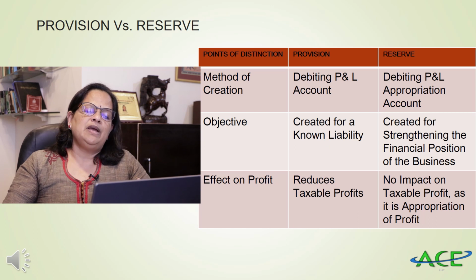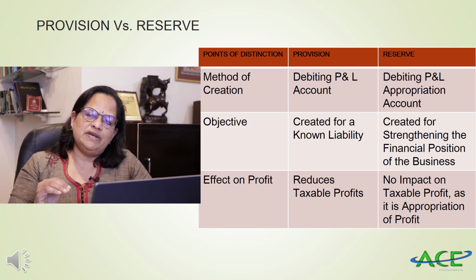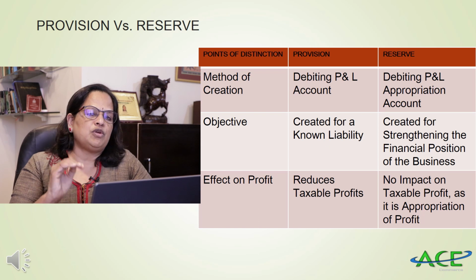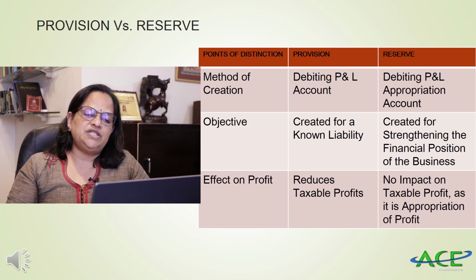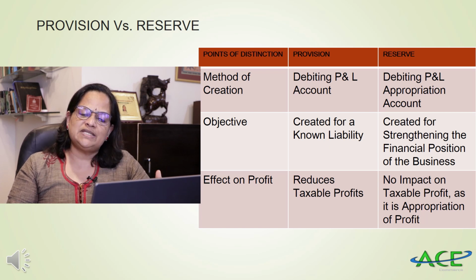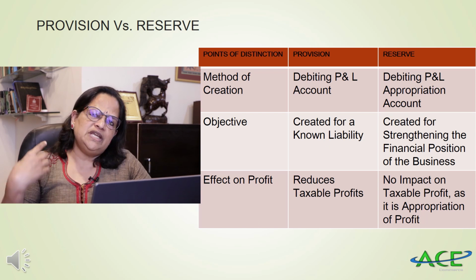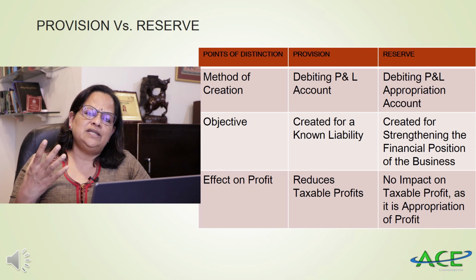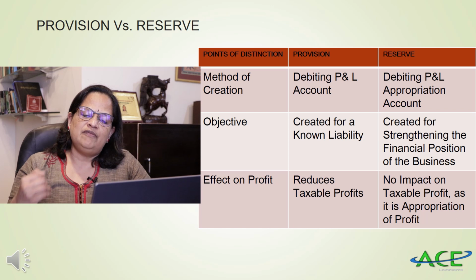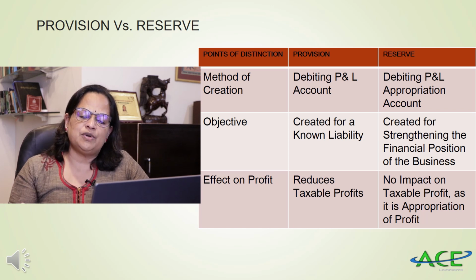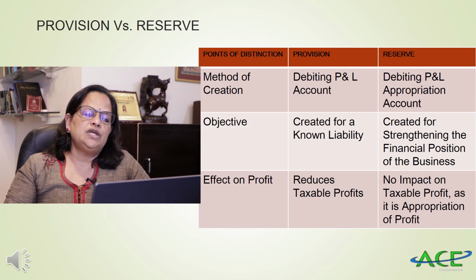Now, continuing with the method of creation. Provision is always created by debiting profit and loss account, whereas reserve is created by debiting profit and loss appropriation account. Now, objective: provision is created for a known liability, debtors, creditors, repairs and renewals, any known liability, whereas reserve is usually created for strengthening the financial position of the business, to meet any unforeseen expenses. Then effect on profit. Provision will reduce the taxable profits, whereas reserves have no impact on taxable profits as it's an appropriation of profit.